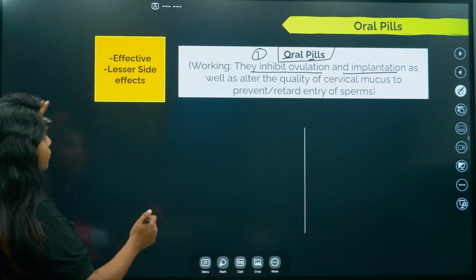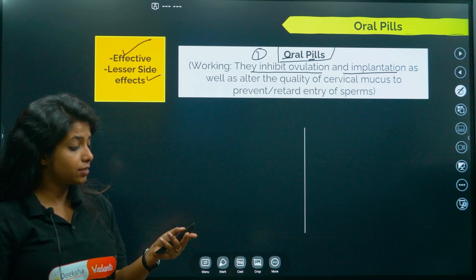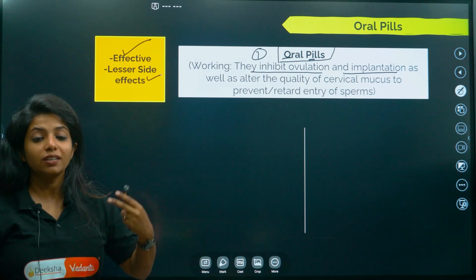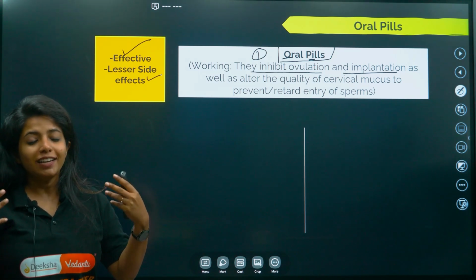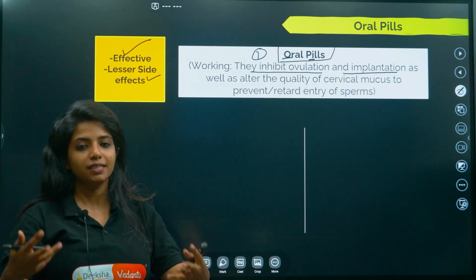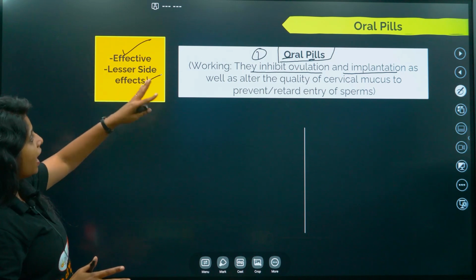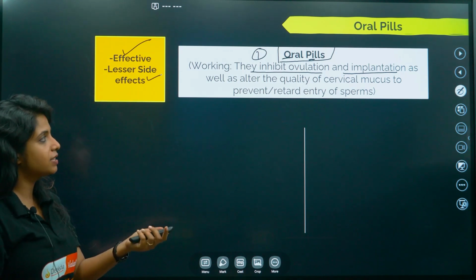Now what is the use of it? It is very effective and it has lesser side effects, though I do not think it has lesser side effects, but yes, it is what is written in your NCERT. So let's just follow that. As of now, my tongue is getting twisted because I am repeatedly saying without a break. So please forgive me for that. Yes, so it is effective and has lesser side effects according to NCERT.